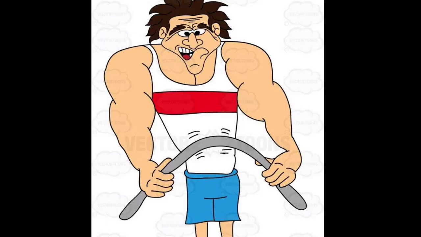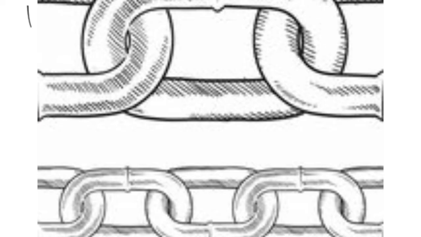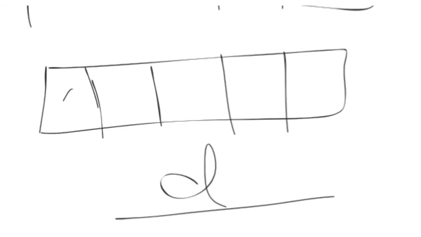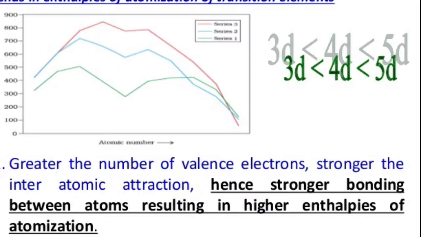The hardness of these metals suggests the presence of strong bonding due to overlap of unpaired electrons between different metal atoms. Therefore, the elements exhibit high enthalpy of atomization. If the number of unpaired electrons is more, what is going to happen? You can see the d orbitals, and electrons are going to fill them. If the number of unpaired electrons is more, then the number of bonds is also more, and therefore greater is the strength of the bonds.